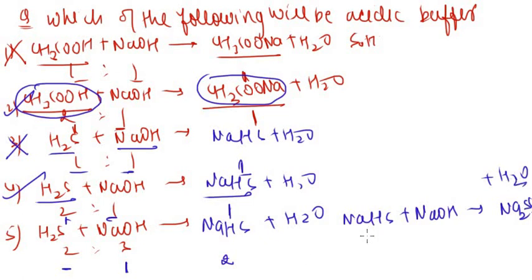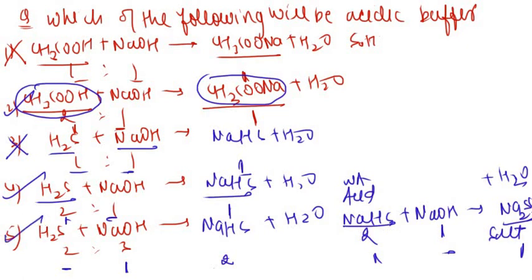Now we have 2 moles of NaHS and 1 mole of NaOH, so it will form 1 mole of Na2S. Now we have a weak acid and we have a salt. So finally in the solution we have Na2S and the remaining NaHS, which is a weak acid. So it will be a buffer solution.